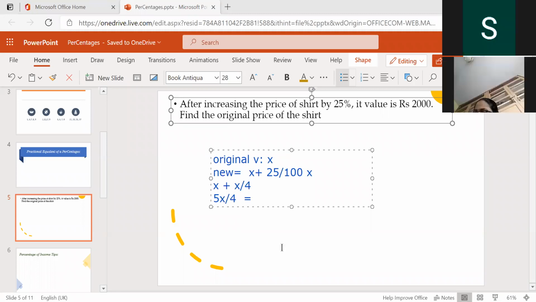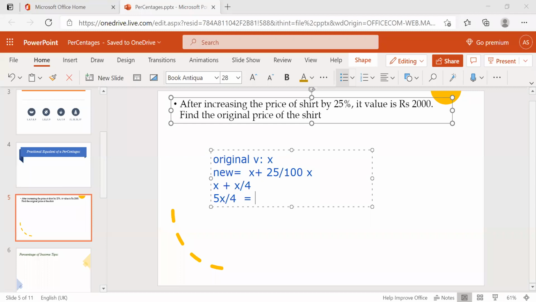Now what value have they given? 2000, right? So solving this, it is nothing but x equal to 2000 into 4 by 5.